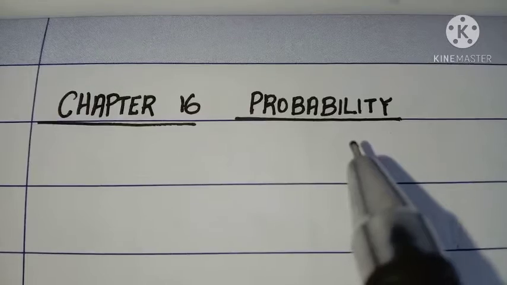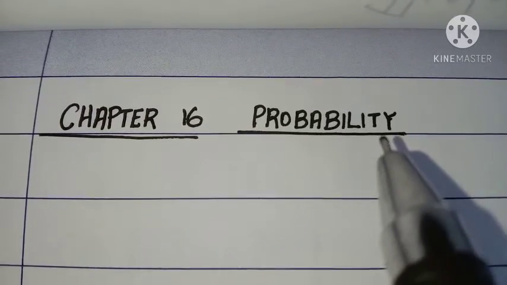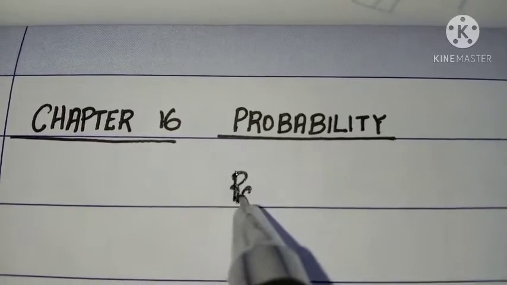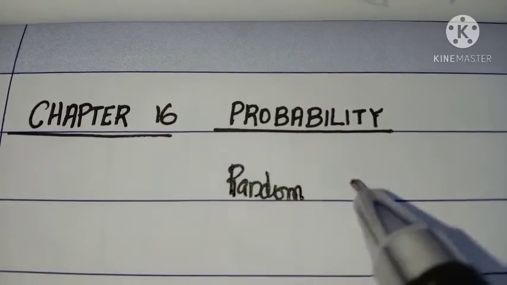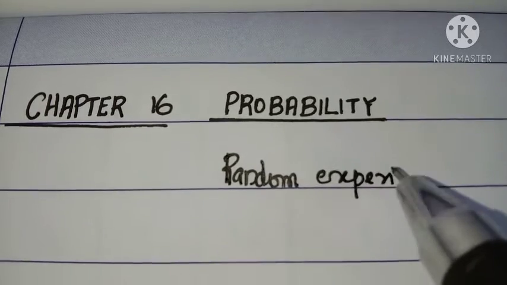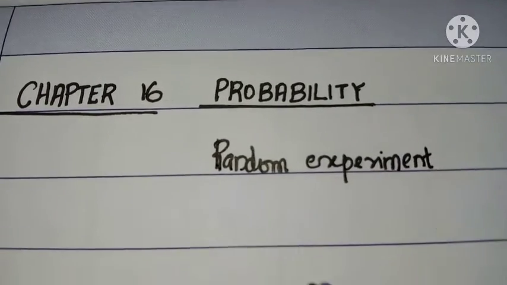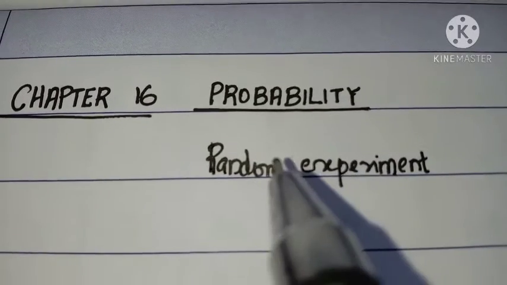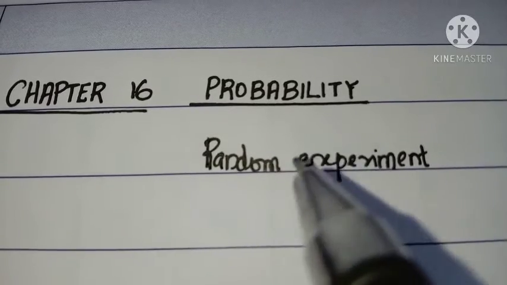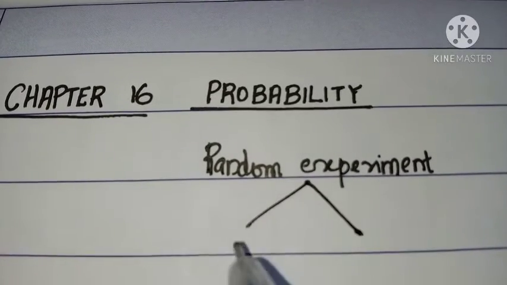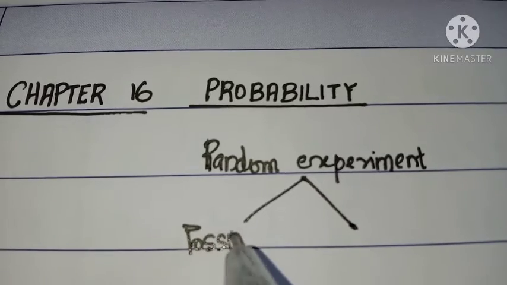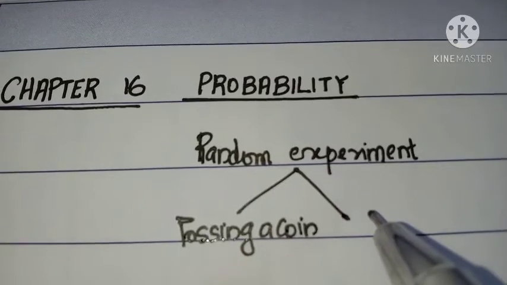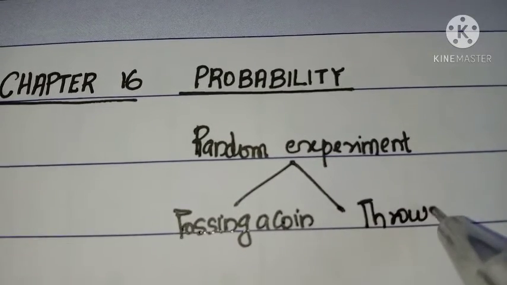We already studied the concept of probability and some terms related to probability, like random experiment. A random experiment means an experiment in which we cannot predict the result or outcome. Such types of experiments are called random experiments. Here we are considering two types of random experiment: one is tossing a coin and the second is throwing a die.